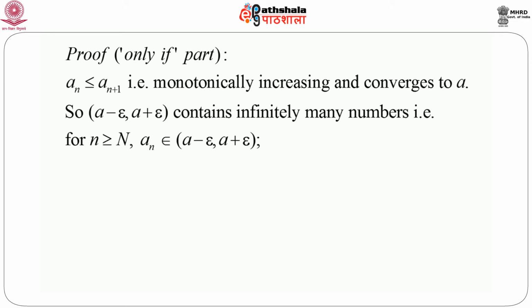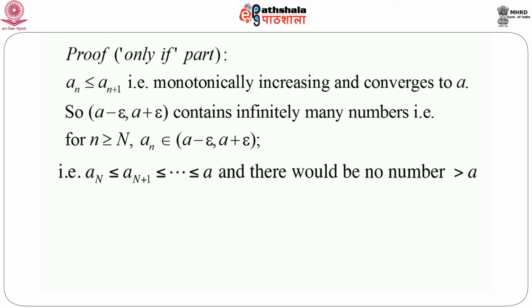So here again we choose capital N, which will play the role of n naught. So for n greater than or equal to capital N, a_n belongs to the interval A minus epsilon to A plus epsilon. That means we can immediately have that a_N is less than or equal to a_(N+1), and so on, less than or equal to A, and there would not be any number you can find in the sequence a_n which is greater than A.